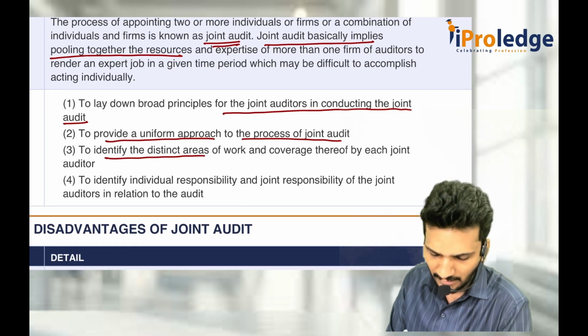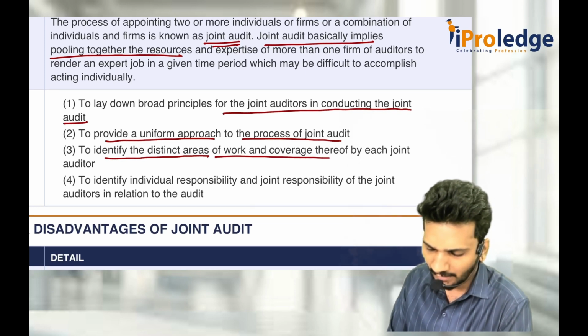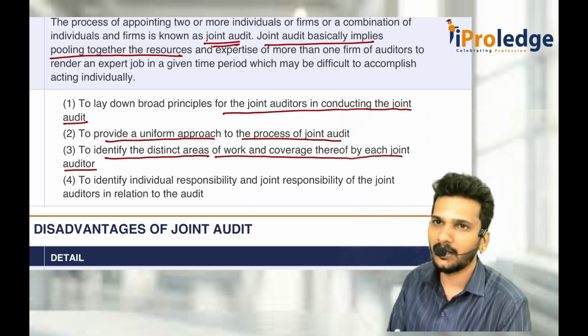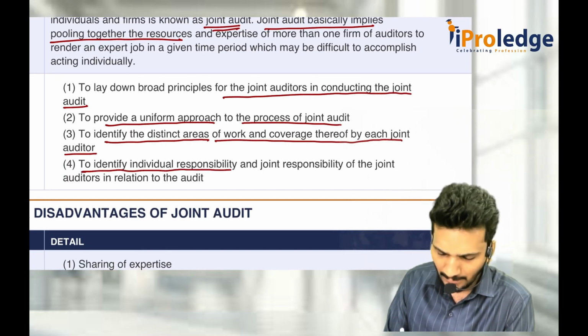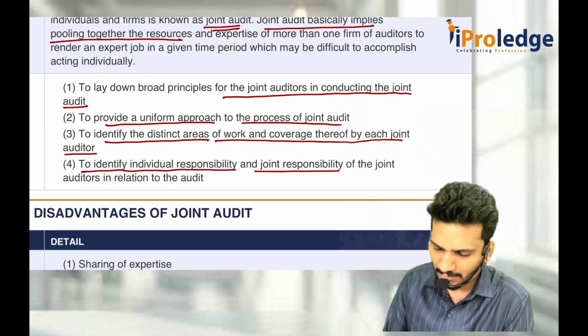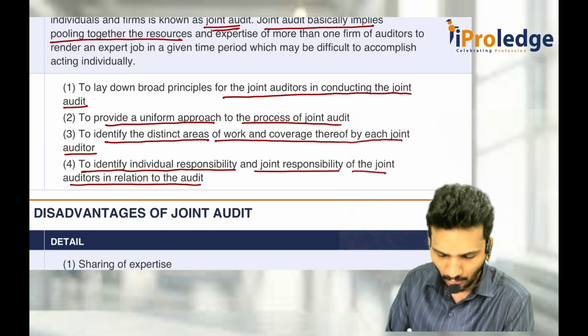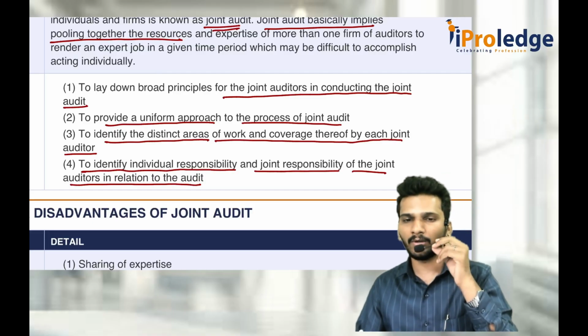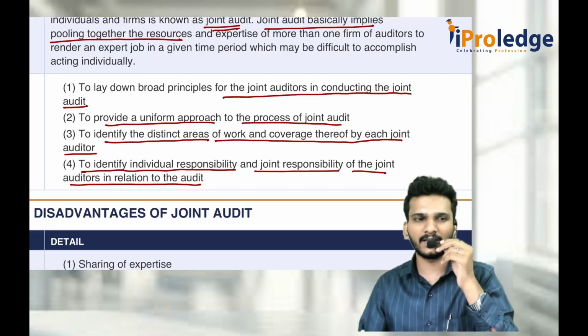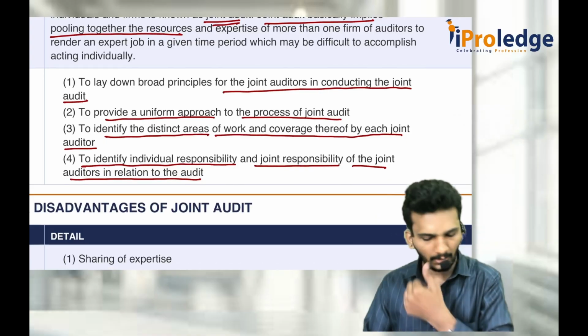To identify distinct areas of work and coverage thereof by each joint auditor, to identify individual responsibility and joint responsibility of joint auditors in relation to the audit. So even though more than one auditor is there, what is your work, what is my work, that segregation is also covered by 299.